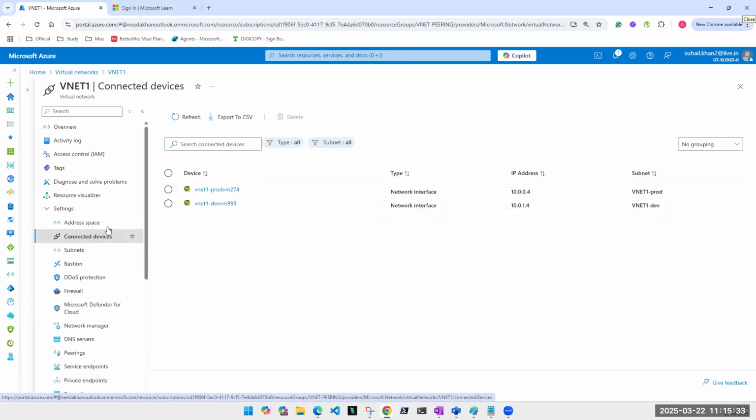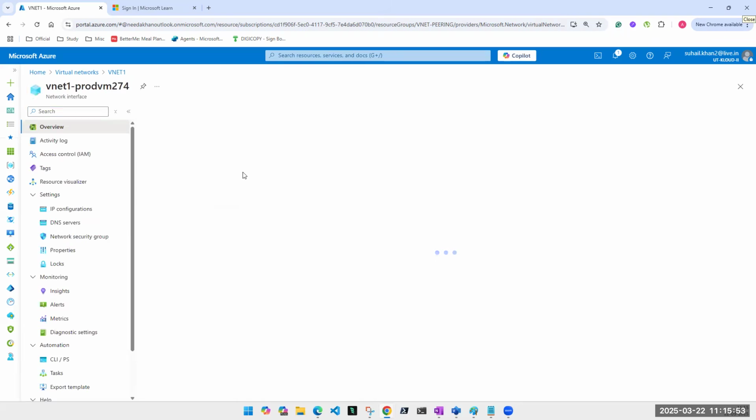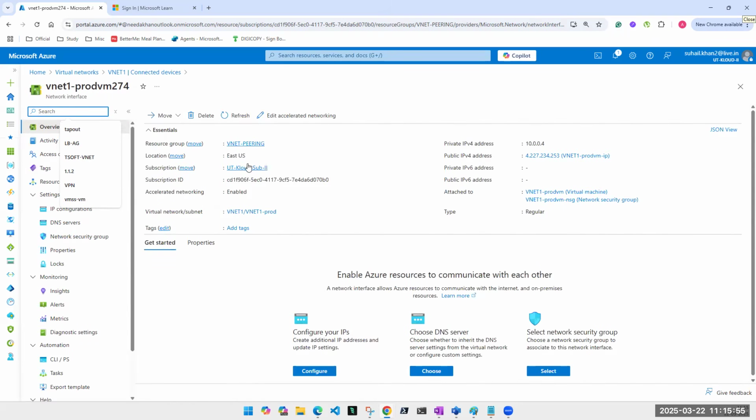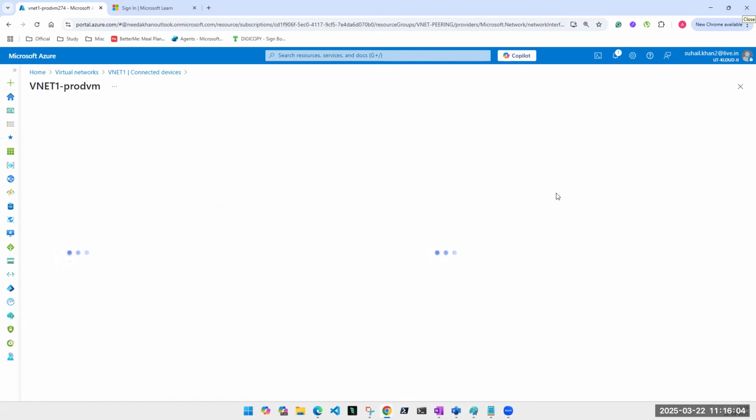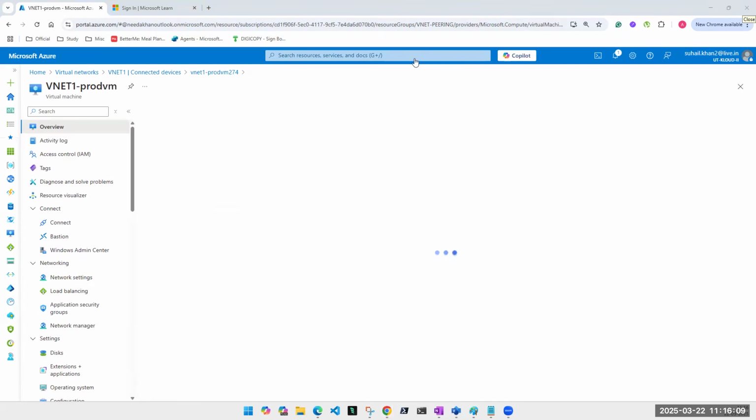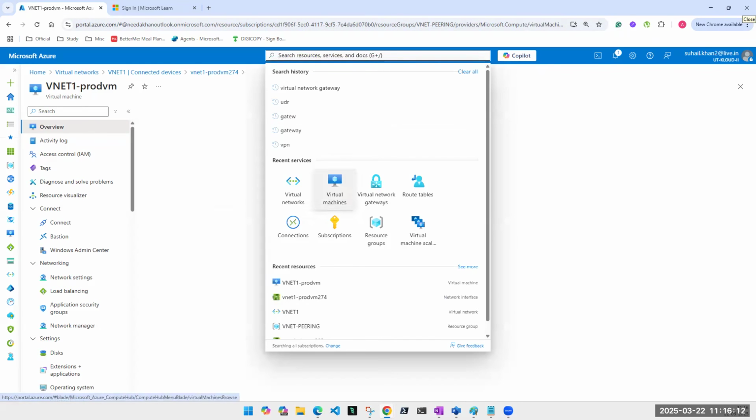It is simple. It was already there. And here I will see these two interfaces. These are NICs, and as of now we have seen a NIC can only be attached to a VM. We are going to see other concepts later. But if this is a NIC, it has to be a machine. So I know that there are two machines, and still, if I want to go ahead, I'll check whether this NIC is connected to a storage account or a machine. If I click on this here, I will come to know. Okay, this is attached to a virtual machine. And now I know that there are two virtual machines. This is how you can check. So I'll quickly go back. I'm not waiting for that page to come up.